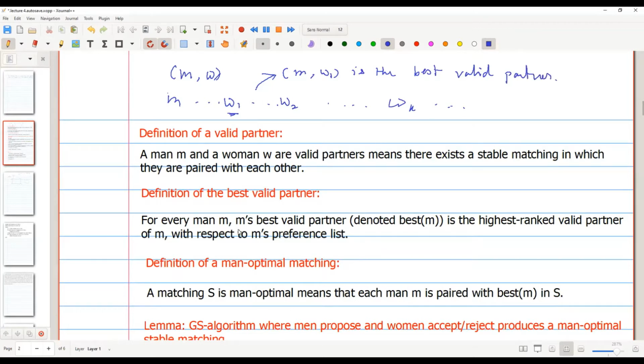And what is the definition of a man optimal matching? A man optimal matching is a matching that matches each man to his best valid partner. We can denote this best valid partner as best(M). So a matching S is called a man optimal matching if each man is paired with best(M) in S. So it is clear, I guess, what a man optimal matching is.